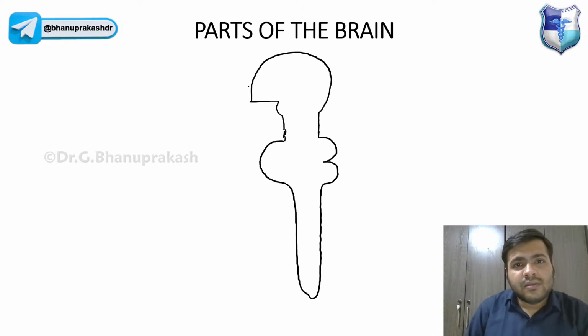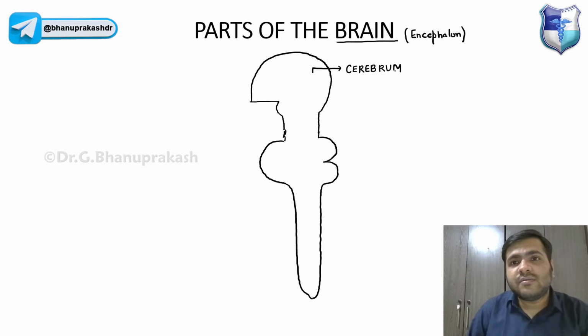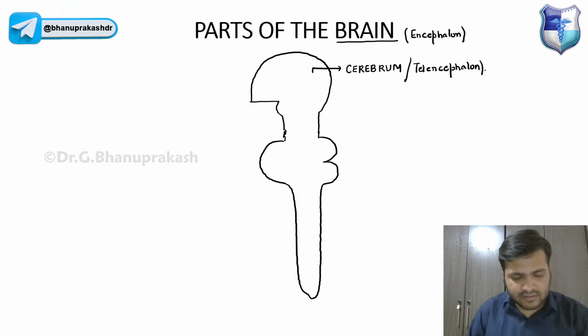Now the forebrain, basically it consists of the cerebrum, right? Please be very clear with the statements, guys. The cerebrum, remember guys, the brain is also called encephalon, right? So cerebrum is also called telencephalon. The cerebrum is also called telencephalon, right?